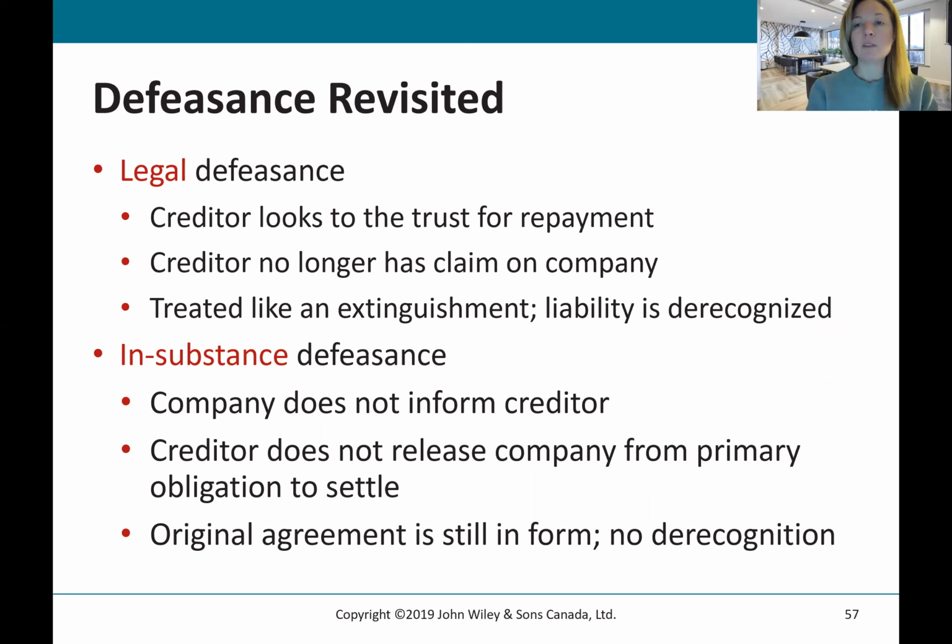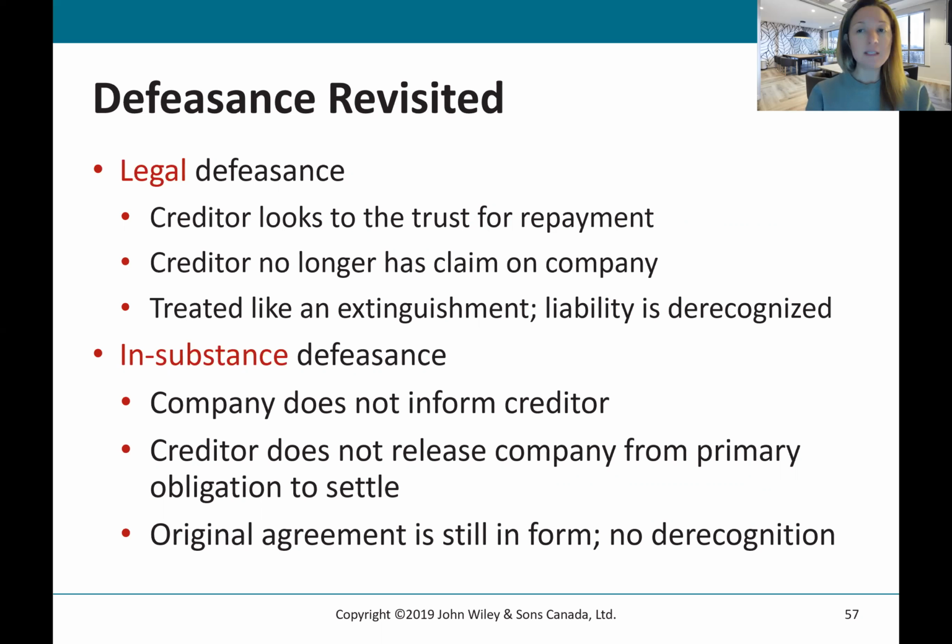Defeasance, we talked about this earlier in part 1. So legal defeasance is where the creditor looks to the trust for repayment and the creditor no longer has a claim on the company. If you're able to achieve this, where the company hasn't actually repaid the bondholders, but they've set up a trust and the bondholders have agreed to get payment from that trust and release the company from the liability, then we can treat that like an extinguishment of debt and remove the liability from the statement of financial position of the company.